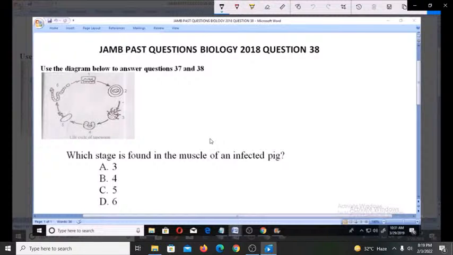In the previous video about question number 37, I explained the stages, from where the uncooked or half-cooked or raw pork is taken.